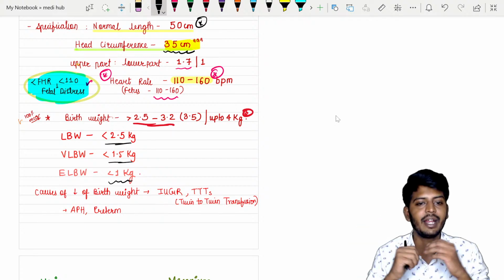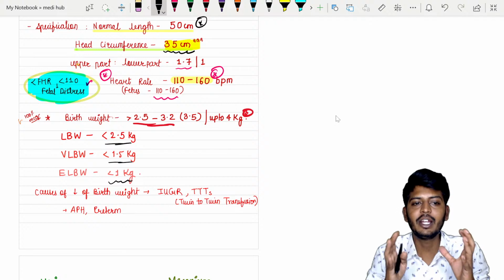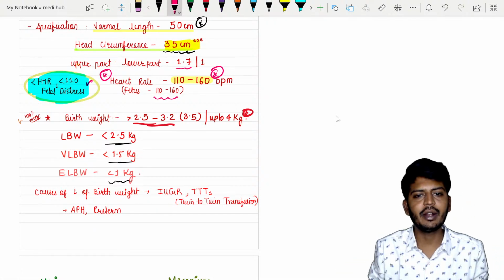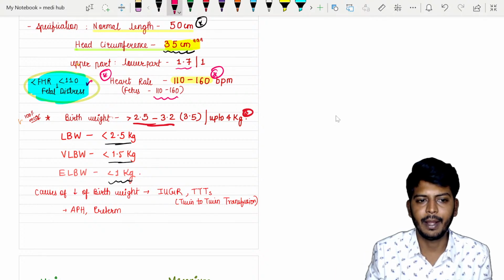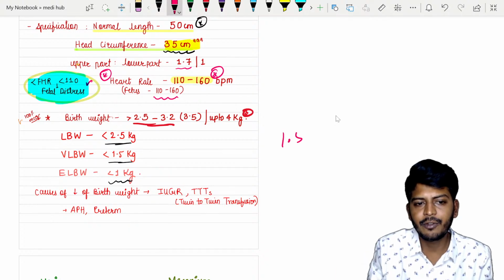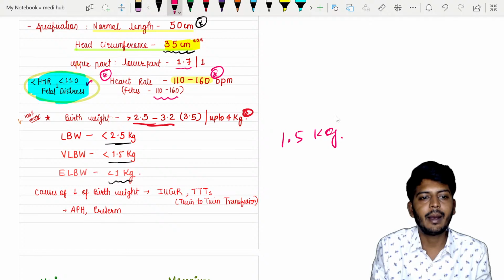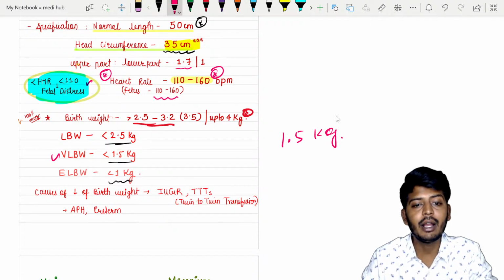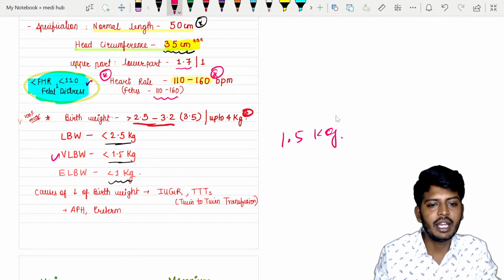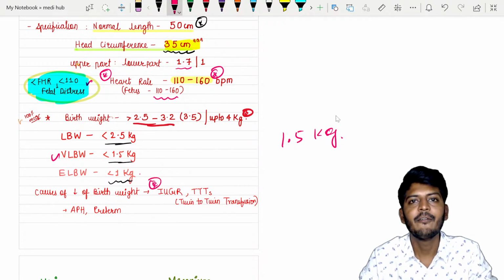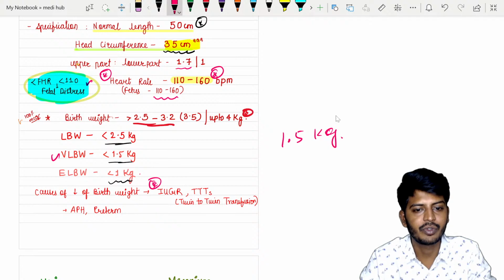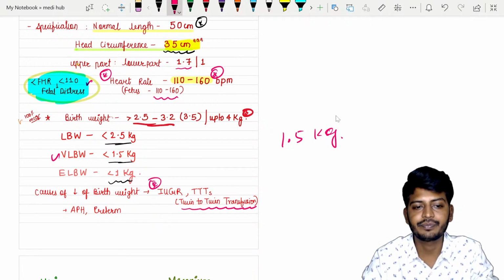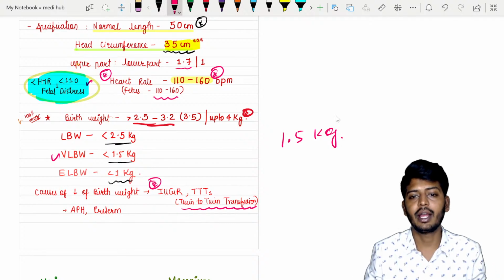So what can cause the weight to be less? For example, a child was delivered in my hospital and the weight of the baby is 1.5 kg, approximately nearing very low birth weight. What can be the cause? The usually common causes are intrauterine growth retardation, for example placental insufficiency. And there is one more condition called twin to twin transfusion syndrome. What happens then?